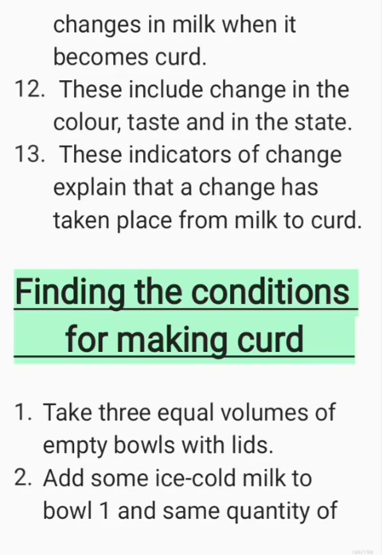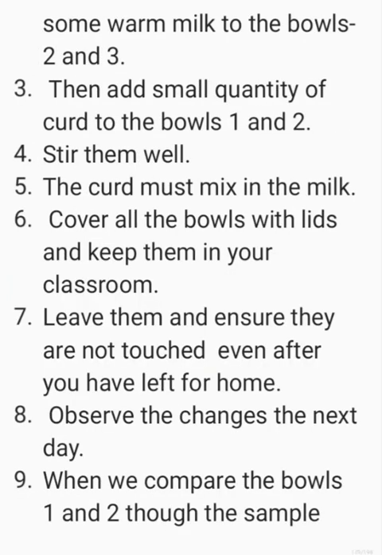Finding the conditions for making curd. Take 3 equal volumes of empty bowls with lids. Add some ice-cold milk to bowl 1 and same quantity of some warm milk to the bowls 2 and 3. Then add small quantity of curd to the bowls 1 and 2. Stir them well. The curd must mix in the milk.